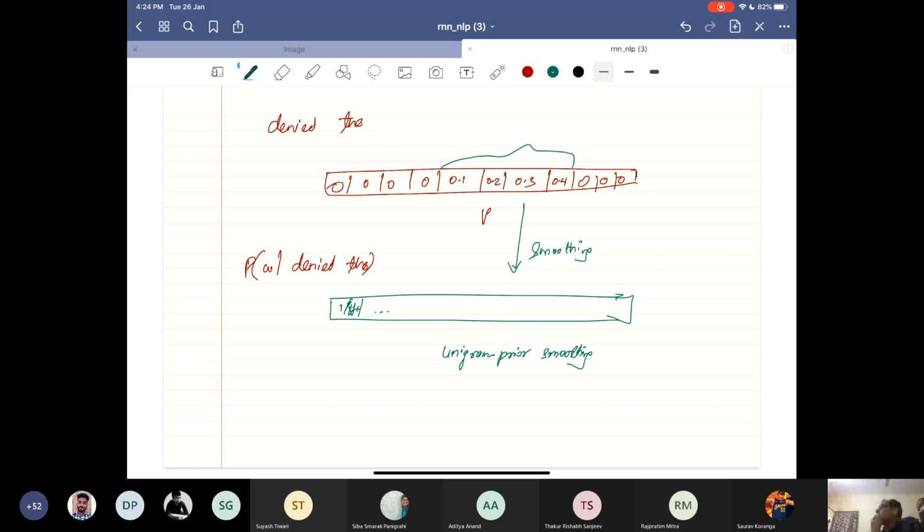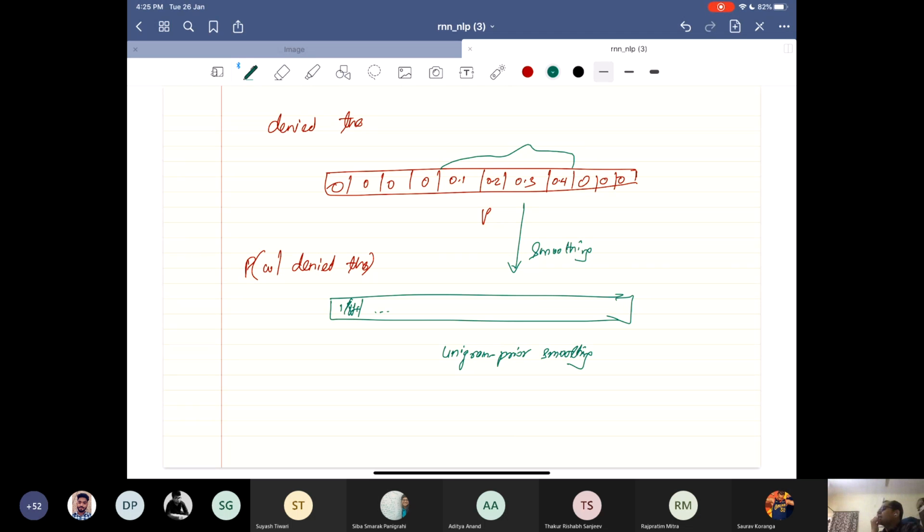So I won't say a generic yes or no answer, that smoothing is always done or smoothing is not done. But we are talking of a very specific case where you want to do text generation using n-gram language models.